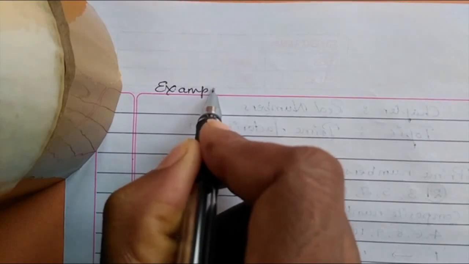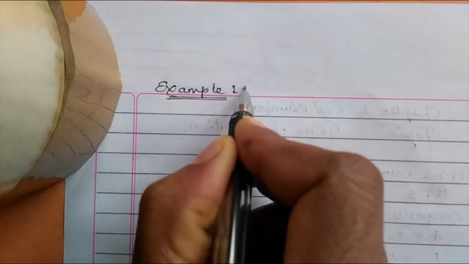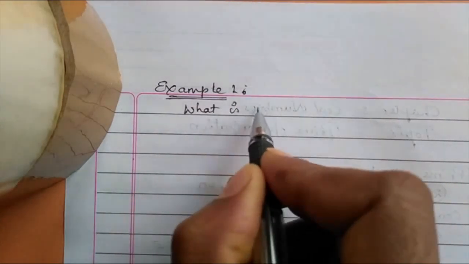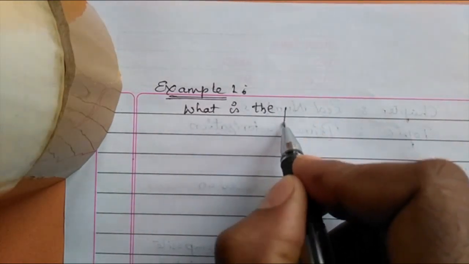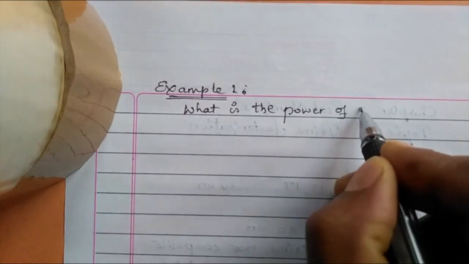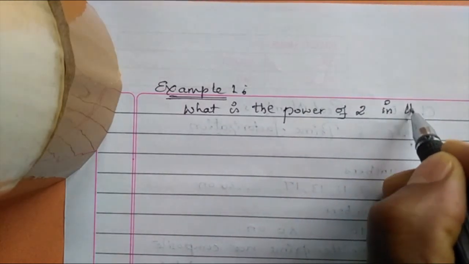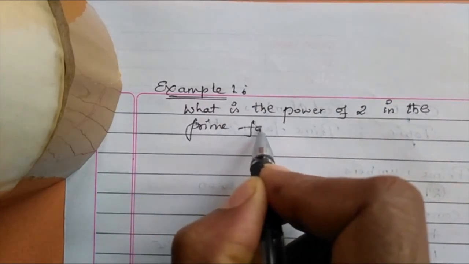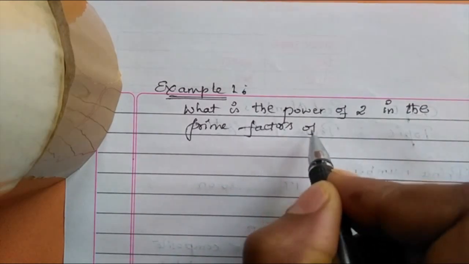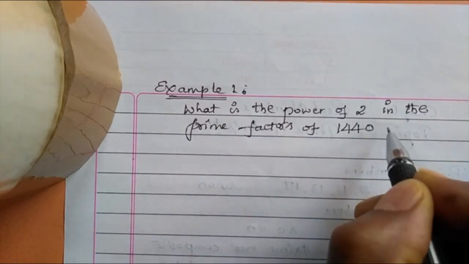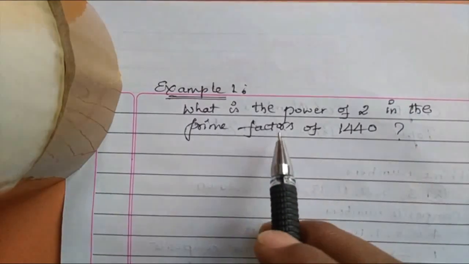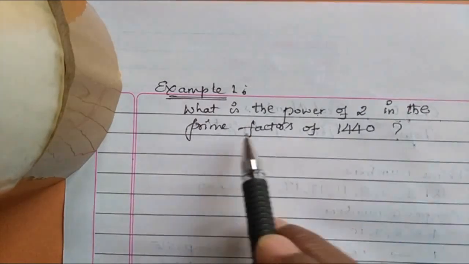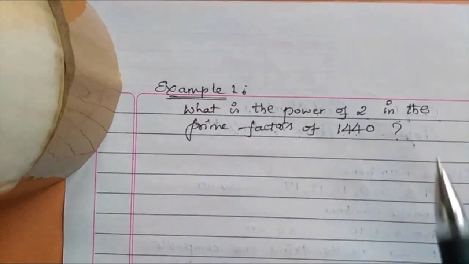Example 1. What is the power of 2 in the prime factors of 1440? Understand the question thoroughly. What is the power of 2 in the prime factors of 1440?